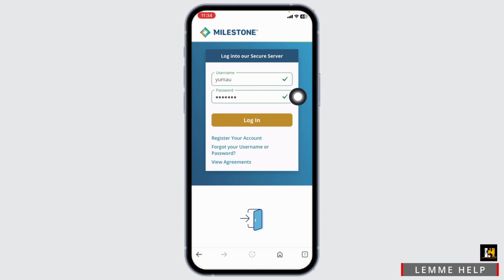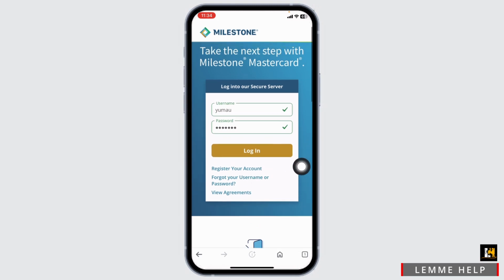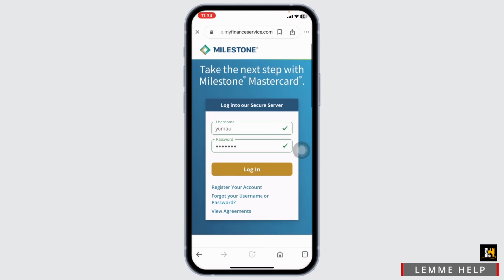If you haven't registered for your account yet, click on the option of Register Your Account and create your Milestone credit card account. Once you fill this, click on Login, and just with that, you will be logged into your account. Well, this way you can easily log into your Milestone credit card account online. This was really simple and quick process.